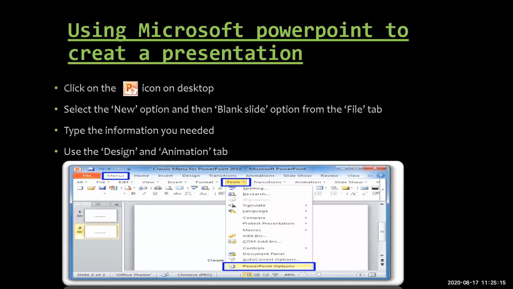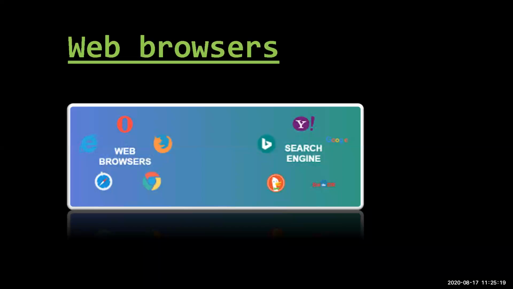Now what I'm presenting is the same made in Microsoft PowerPoint. Then there is a web browser. A web browser is used for searching various things. There are various browsers, Mozilla Firefox, Google Chrome, Opera Mini, Internet Explorer, and Bing. Such web browsers we can use for searching various data.